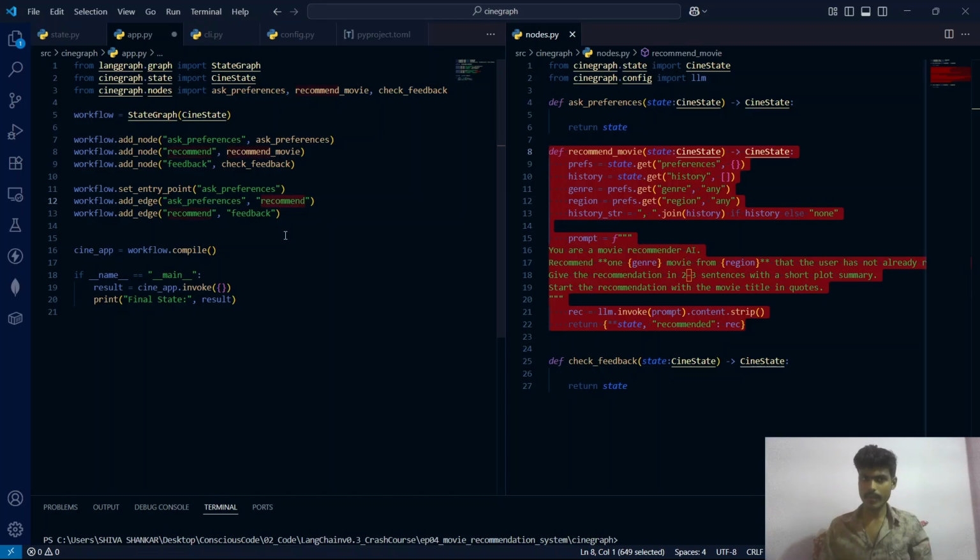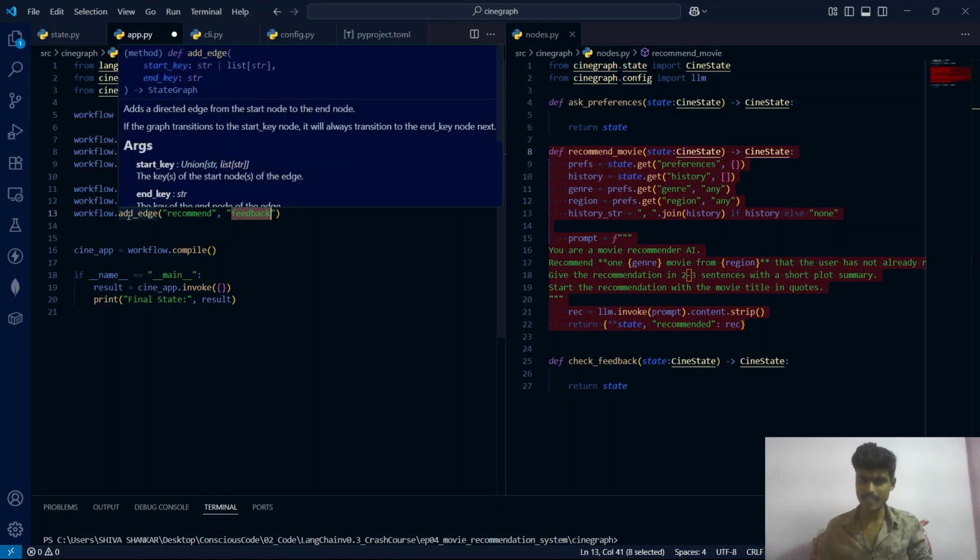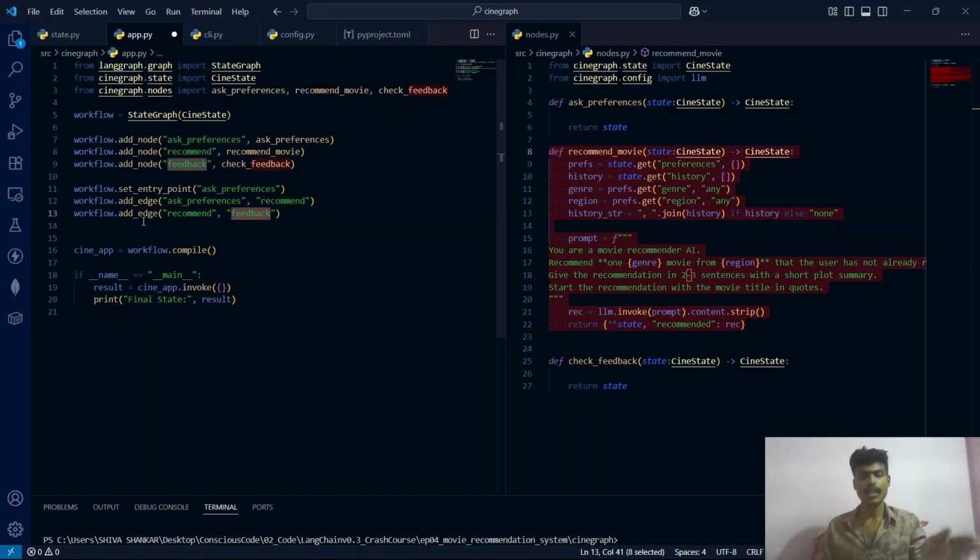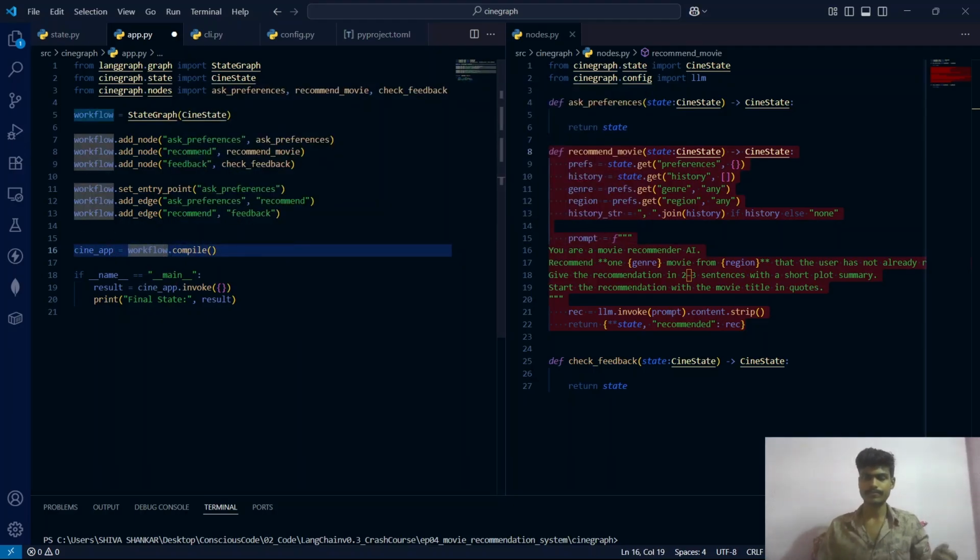And to check that feedback, the flow must move from recommend to feedback. This feedback node we have already defined. So to check the feedback, the agent, which was in the recommend node, should now move to the feedback node. For this also we are creating another edge. This edge will bridge the recommend node and the feedback node. And finally, we are compiling the workflow. We named it cine app, and we compile it with the .compile method.